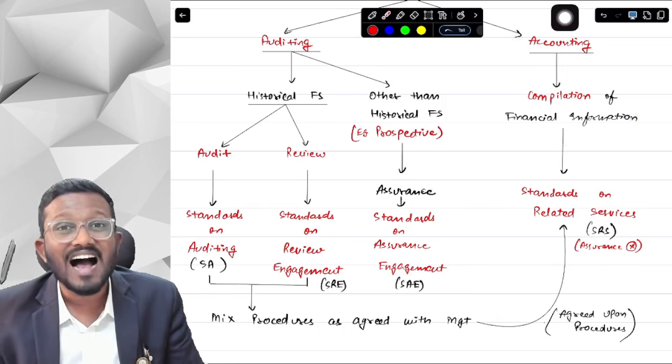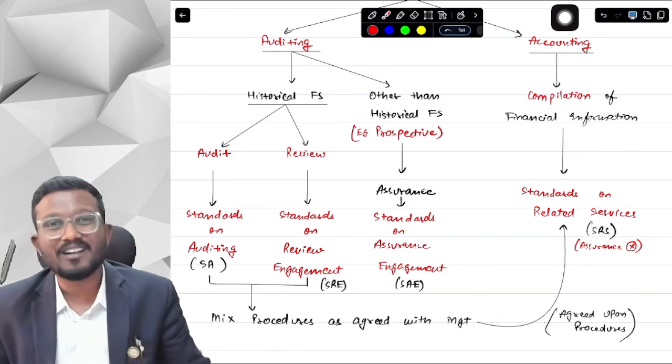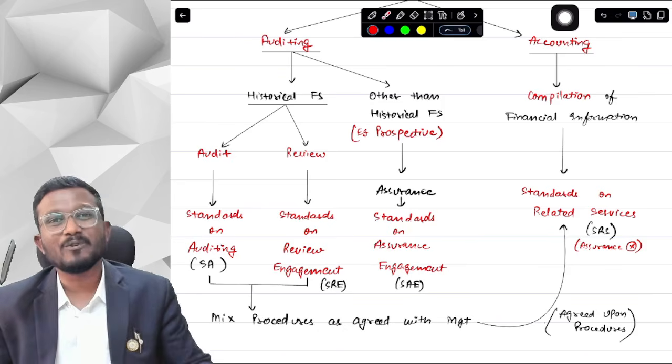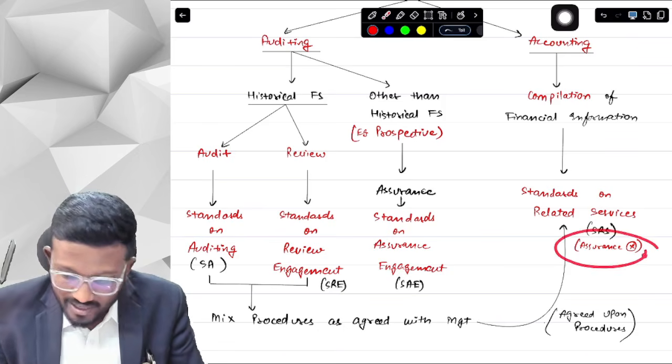Assurance is what? I assure you that you will clear CA final audit. You will get an exemption in CA final audit if you watch these lectures closely and thoroughly. In the same way, that the financial statements are true and fair, that financial statements are as per AFRF, we cannot give this assurance.